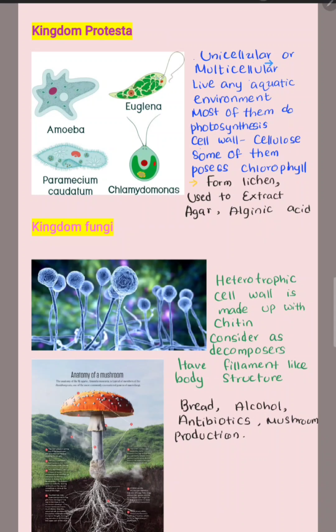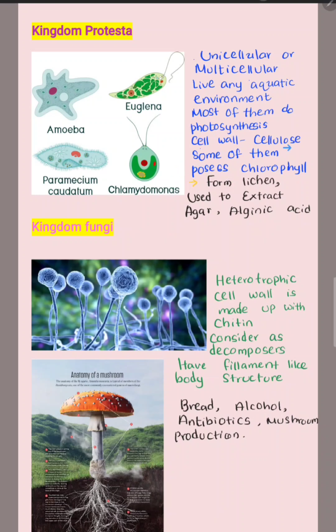They are unicellular and multicellular organisms. They live in any aquatic environment. Most of them do photosynthesis. Amoeba and paramecium don't do photosynthesis, but euglena and chlamydomonas can do photosynthesis.